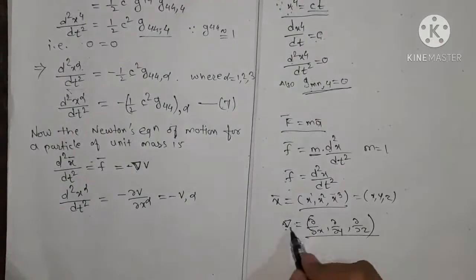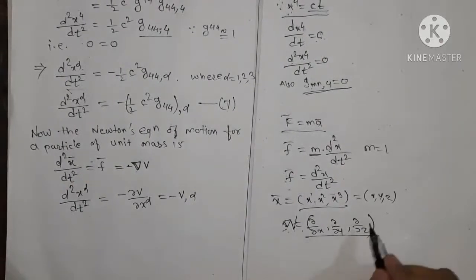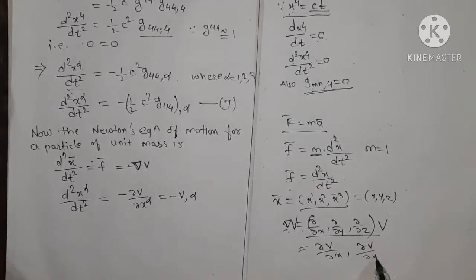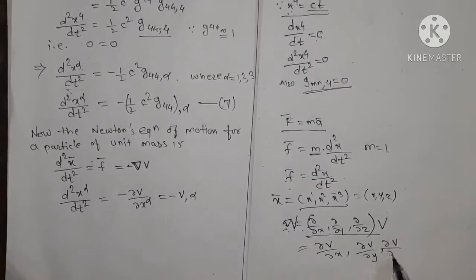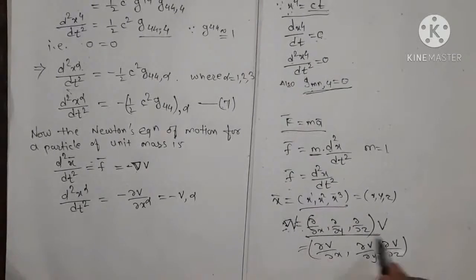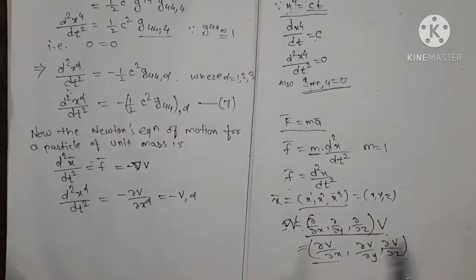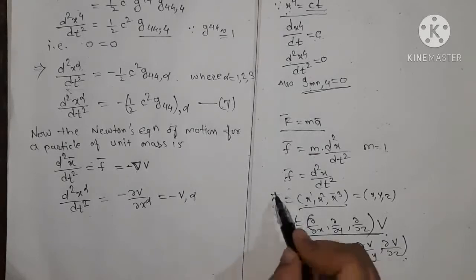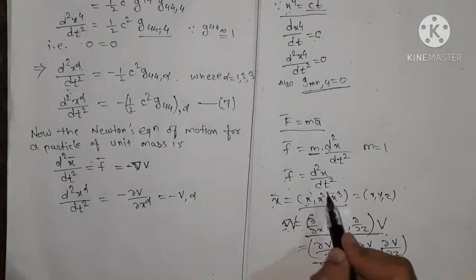So del of v is nothing but the bracket into v, so this is equal to del v upon del x, comma, del v upon del y, comma, del v upon del z. Okay, so this term is equal to this term, and if we compare each term, the derivative of x bar is nothing but the derivative of x1, x2, x3.